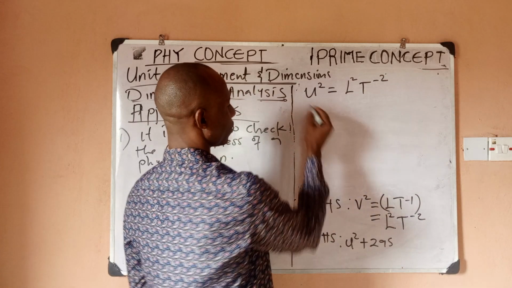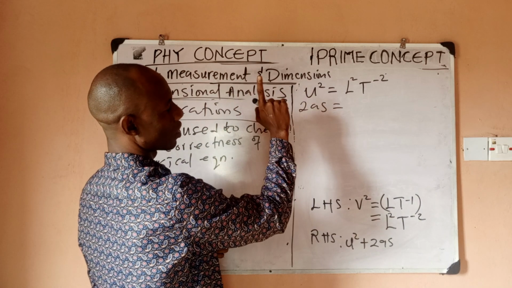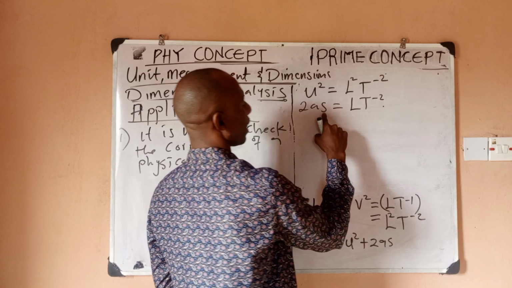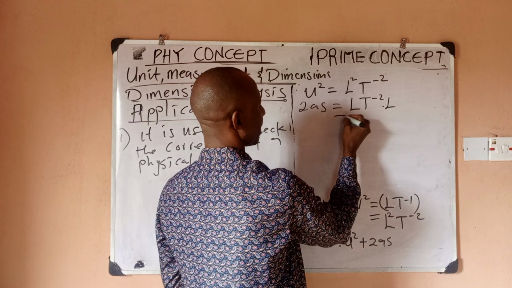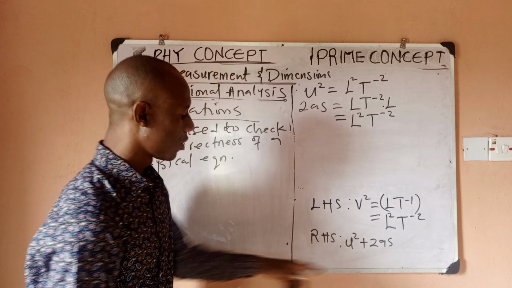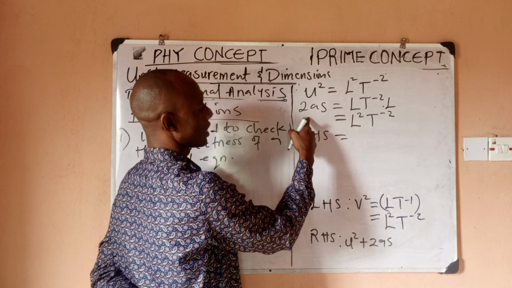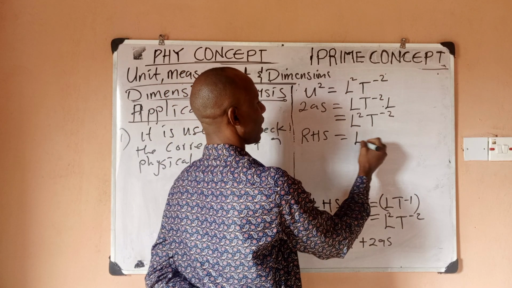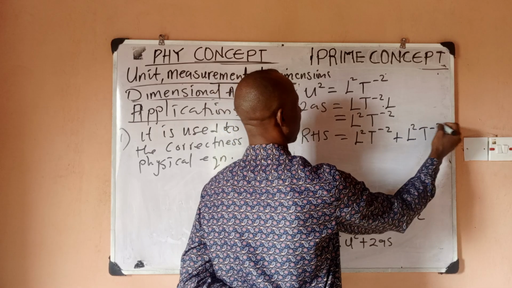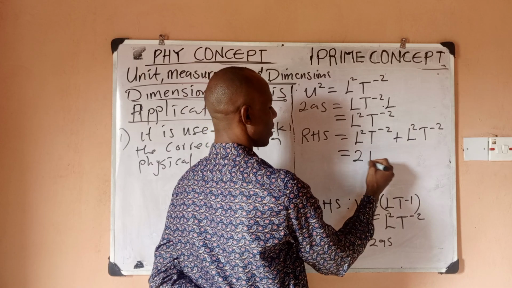So for 2as, remember 2 is a dimensionless constant, so you don't consider it. So a, which is acceleration, is L T to the power minus 2. s, which is distance, is L. So this will give you L times L is L squared, then T to the power minus 2. Now, for you to add these two, your right hand side is going to be the addition of this and this. So L squared T to the power minus 2 plus L squared T to the power minus 2. If you add this up, you can say it is 2L squared T to the power minus 2.